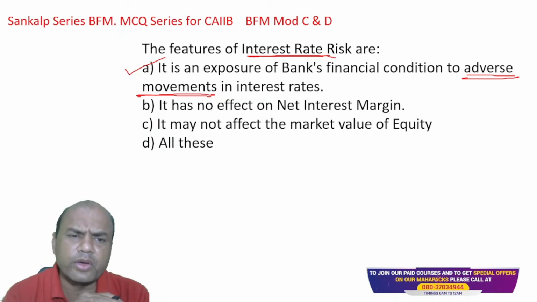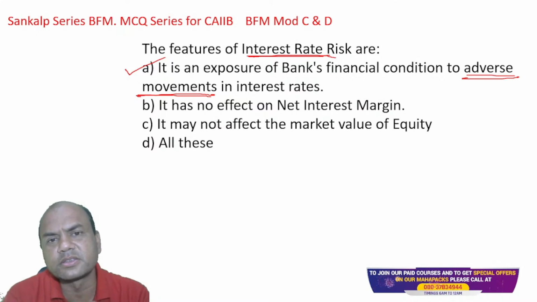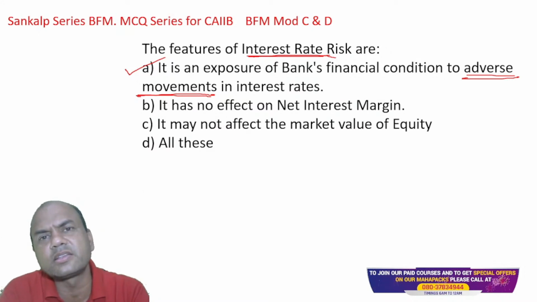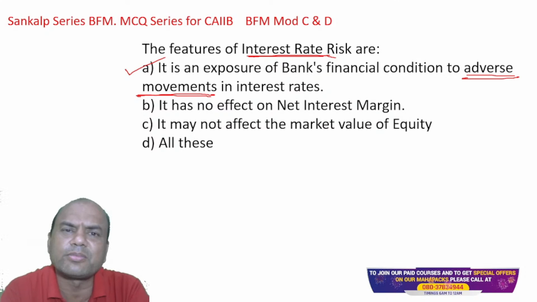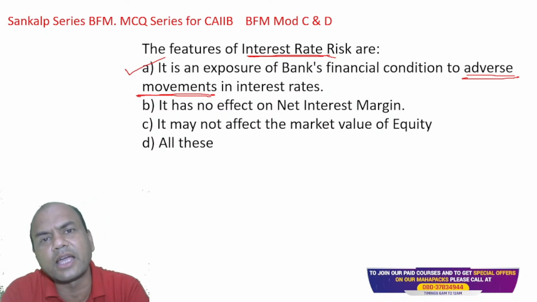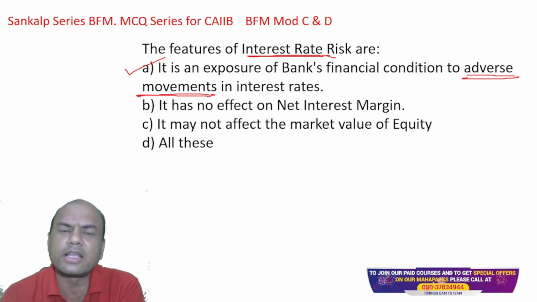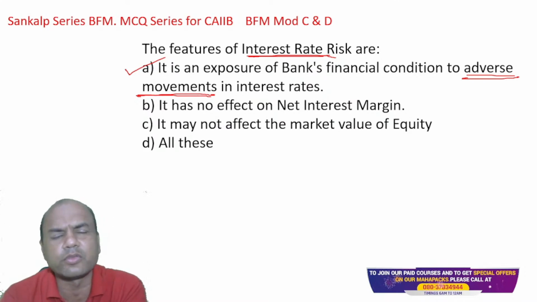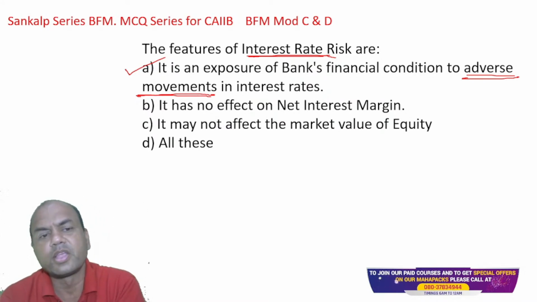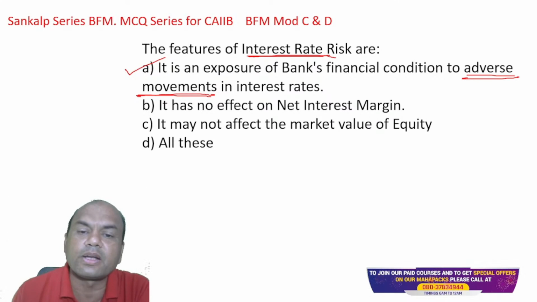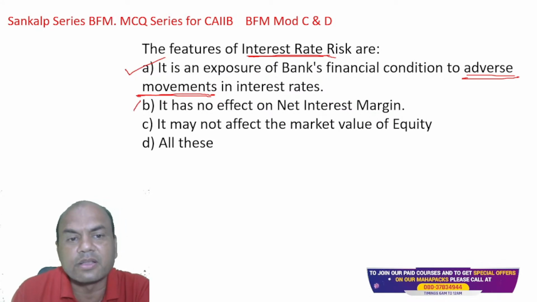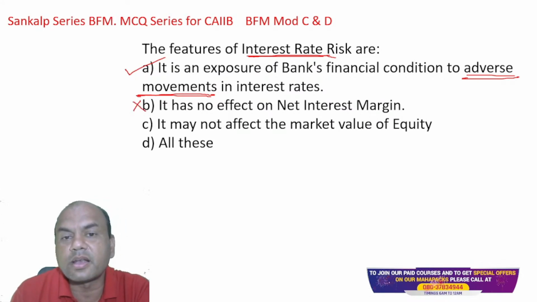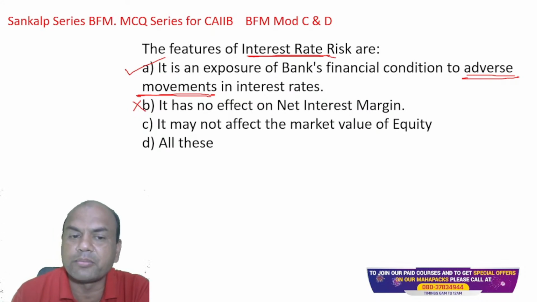I know many of you have typed this answer D now. I am seeing D answer. All of these. But remember, we generally have the tendency of marking all of these, none of these, either A or B, as the answer, but it's not always correct. Okay. So here B, it has no effect. That is wrong. It has an effect.